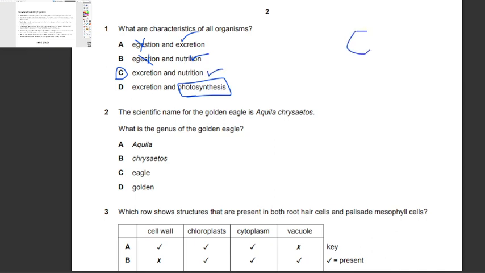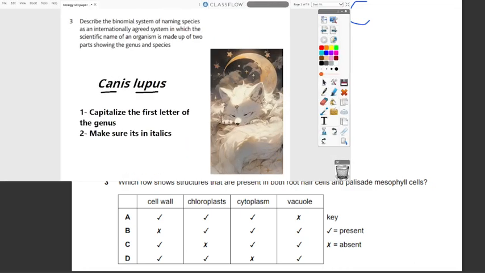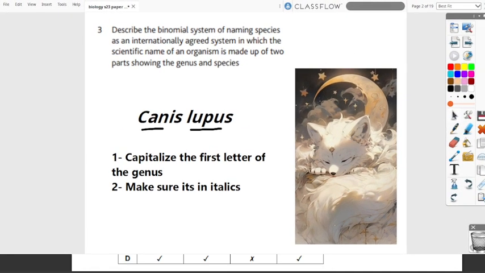Second question: the scientific name for the golden eagle is Aquila chrysaetos. What is the genus of the golden eagle? Again, going back, this question talks about the binomial naming system, which is an internationally agreed system in which the scientific name of an organism is made up of two parts, showing the genus and species.